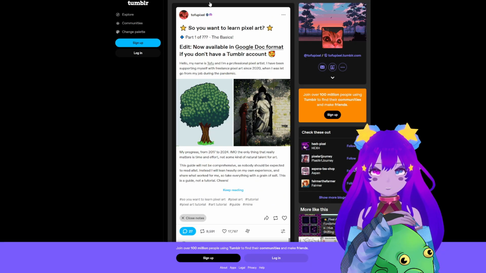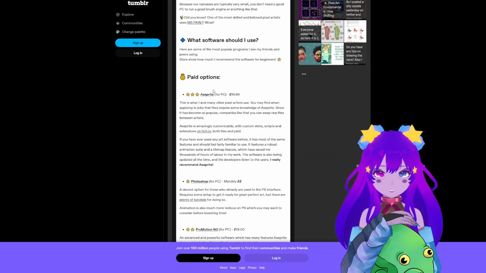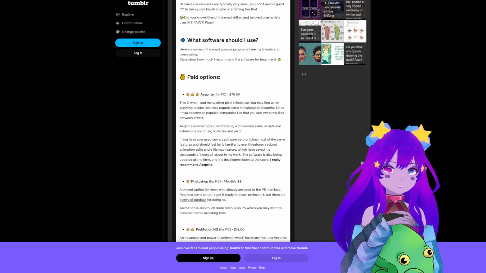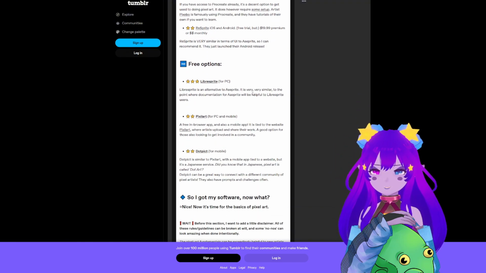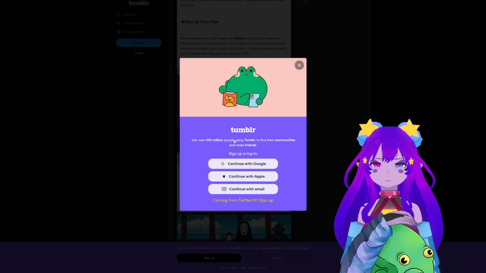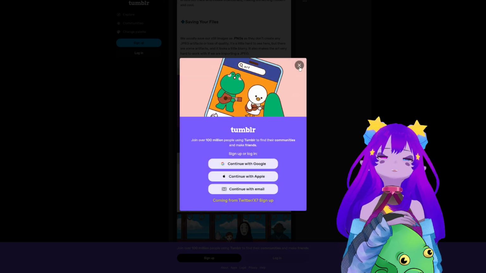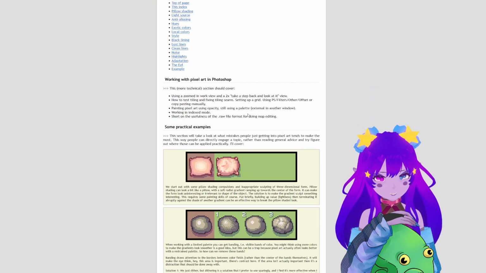They also link to, especially this one, this one's one of my favorites. But I try to keep it in one spot. You can see here they also talk about websites, also talk about programs, and I just find it so handy. There's things like free options, other options, rules of pixel art, mixels, things of that nature. Okay, I guess we better get out of here. There's that sense of, if you like reading, it is here for you.